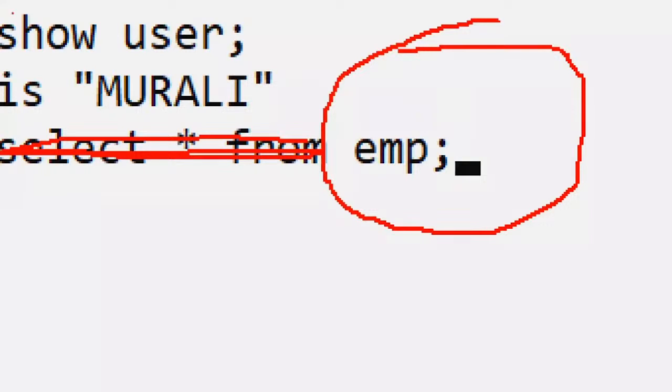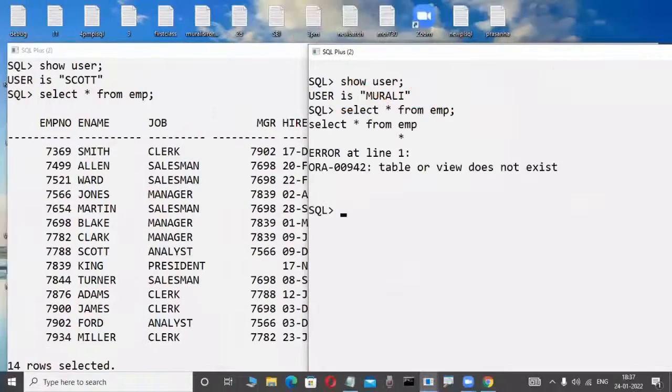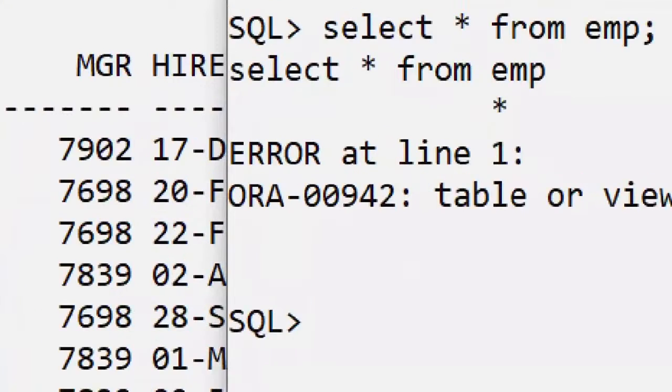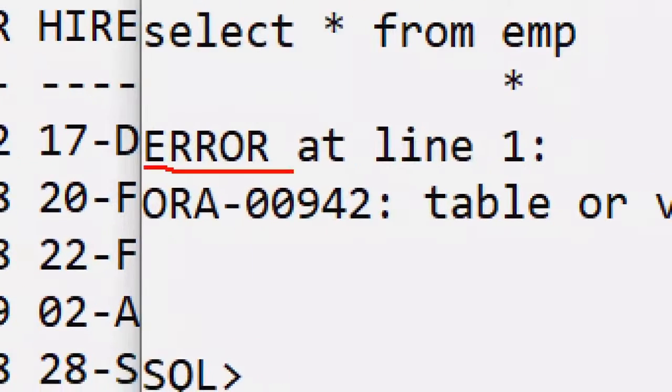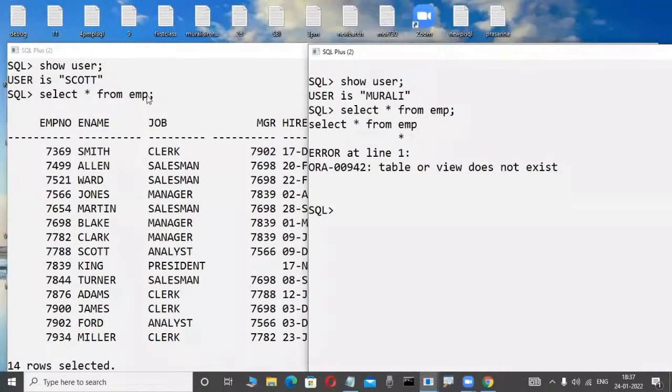Very good. One fellow is telling the correct answer. Not possible, because this EMP table is another employee's table. That's why this is not possible. Observe here, I am pressing the enter key and it means error: table or view does not exist. View means later, don't worry. The Murali user is unable to access the Scott user table in this example.